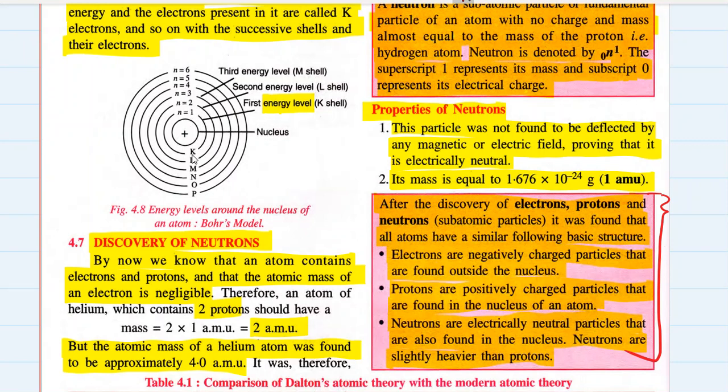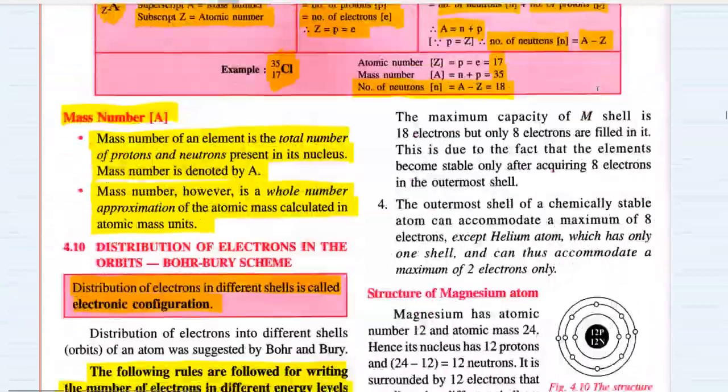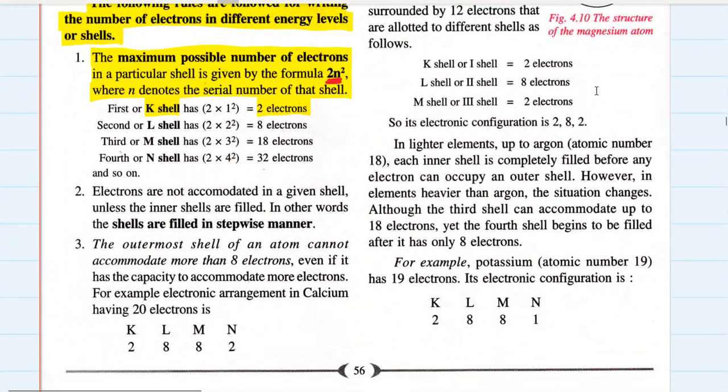So K is number 1. L shell is number 2 shell, M shell is number 3 shell, and so on. So how many electrons can be accommodated in the first shell or K shell? It is given by the formula 2n square, where n is the number of the shell.